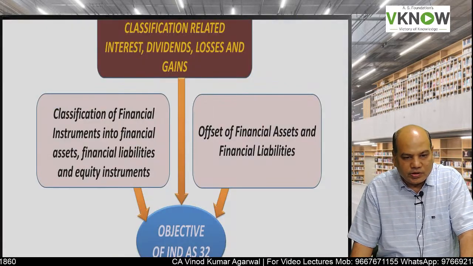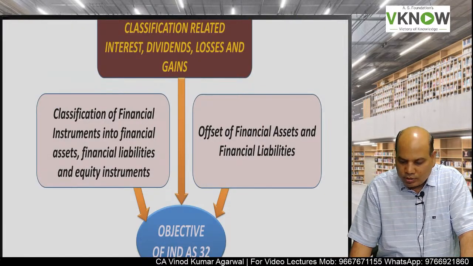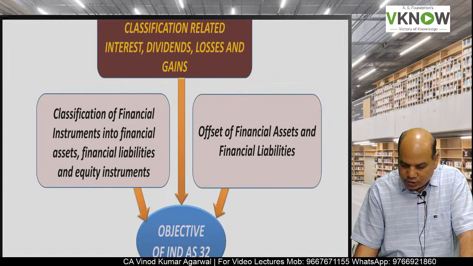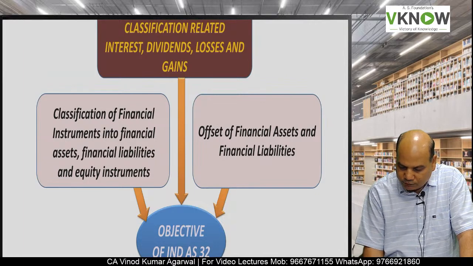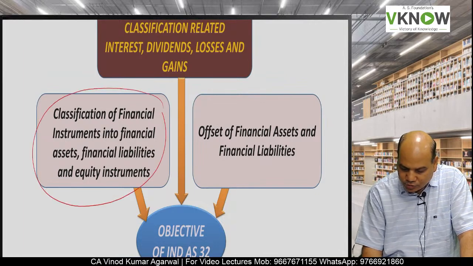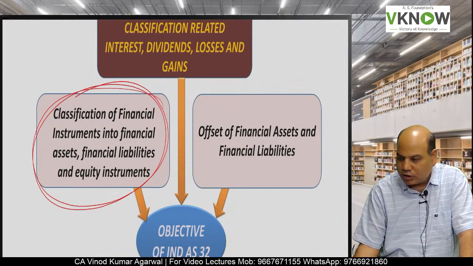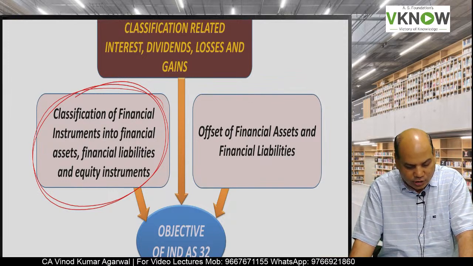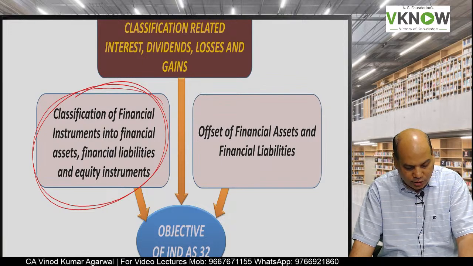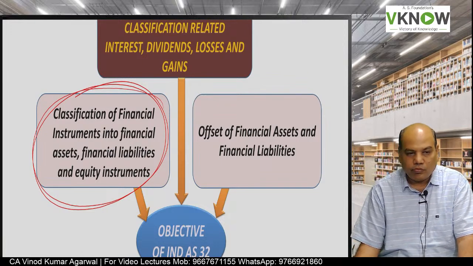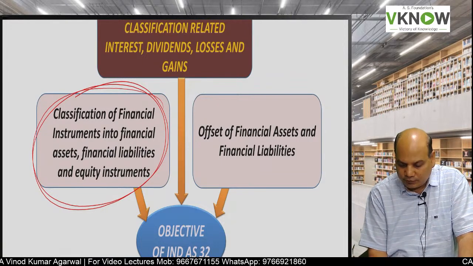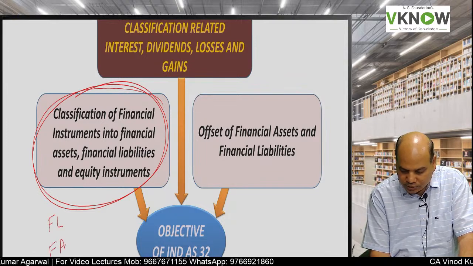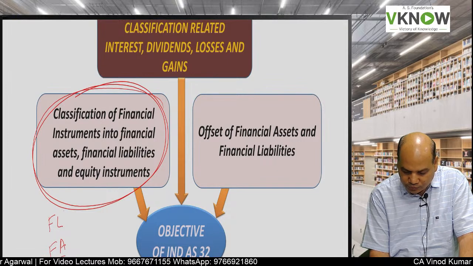So what is basically the requirement of Ind AS 32? The requirement of Ind AS 32 is, it first deals with classification of financial instrument into financial asset, financial liability and equity instrument. So whether an instrument will be financial liability, financial asset or equity.